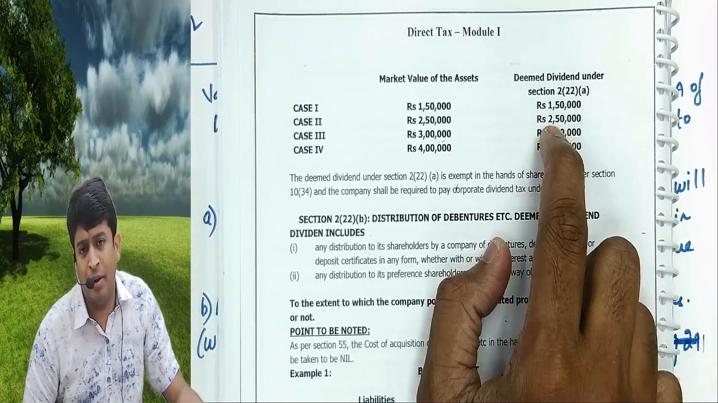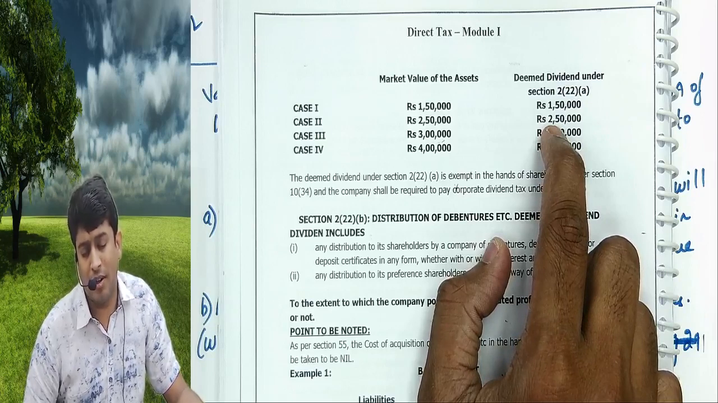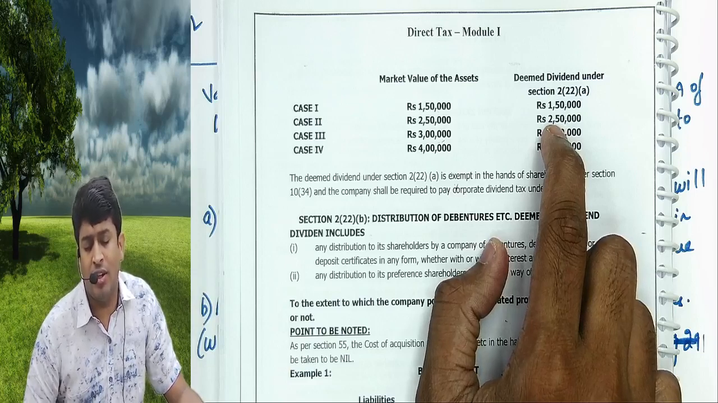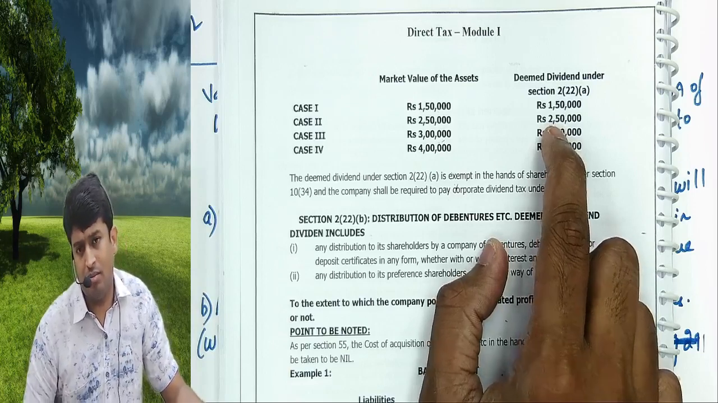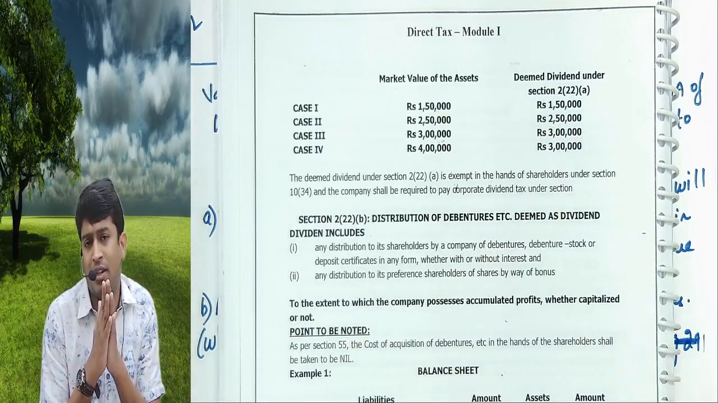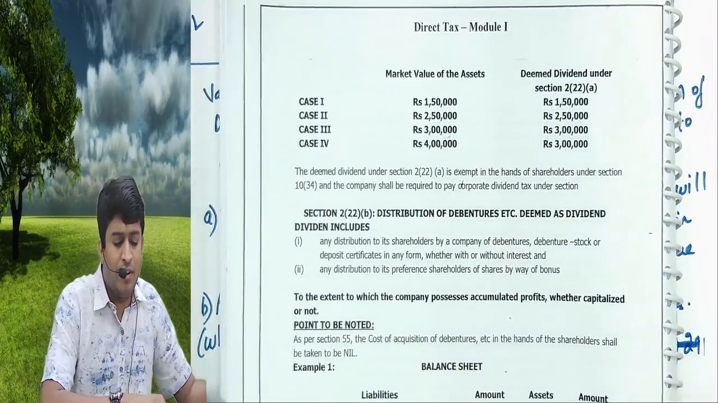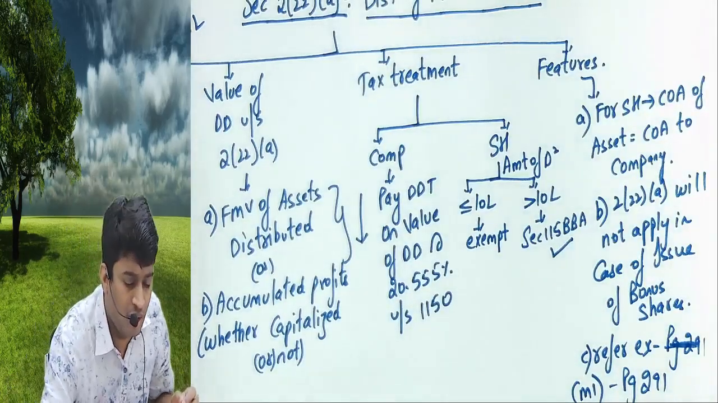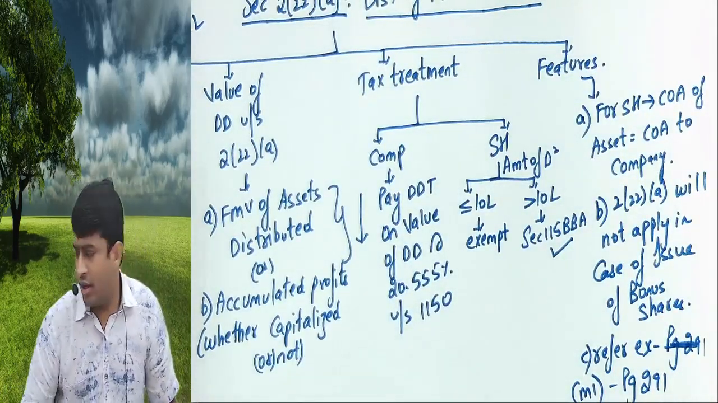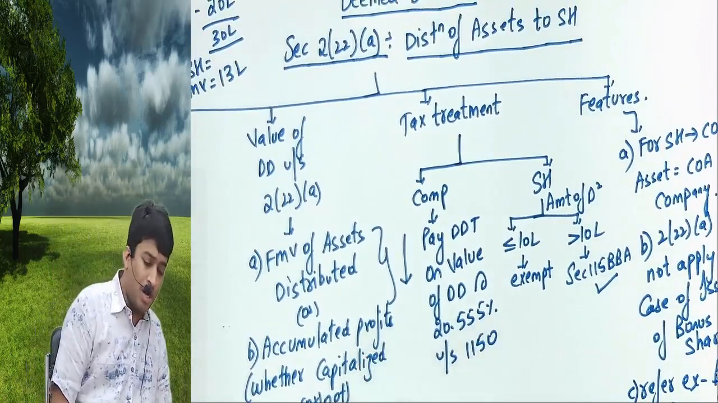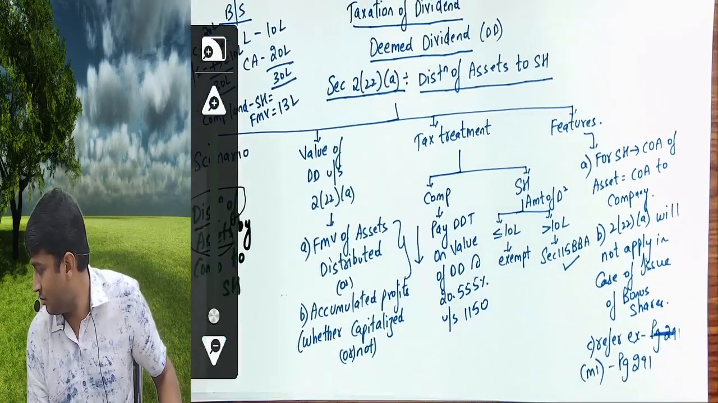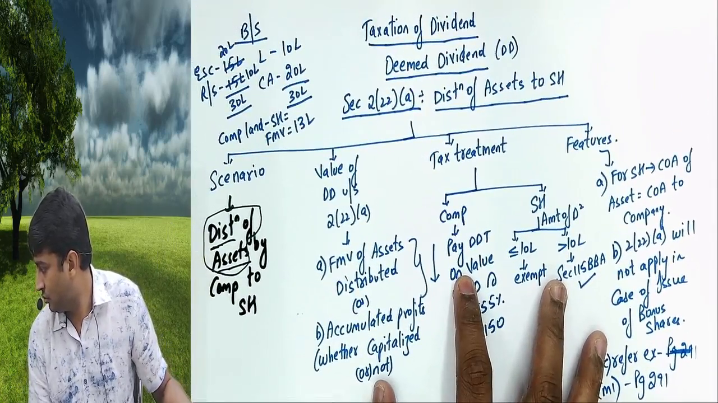On that, the company will pay dividend distribution tax under section 115(o) at the rate of 20.555%. For the shareholder, if the value is up to 10 lakhs, it is exempt. More than 10 lakhs, the excess of 10 lakhs is taxable. However, when the shareholder sells that asset later on in the market, the cost to the shareholder will be the cost to the company. This is the depth I am covering for each section. I hope I am very clear with the first section under deemed dividend, called 2(22) subclause A.